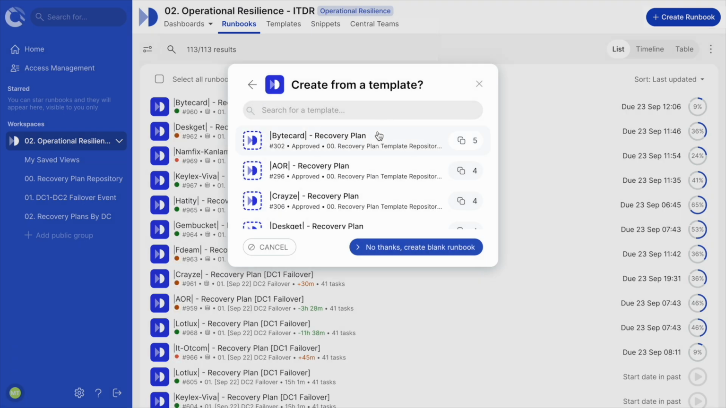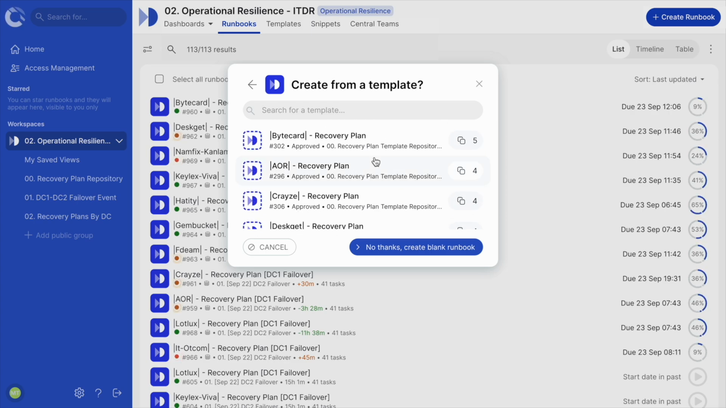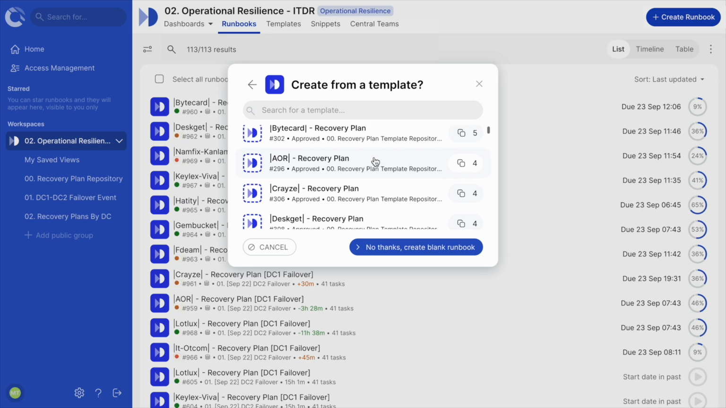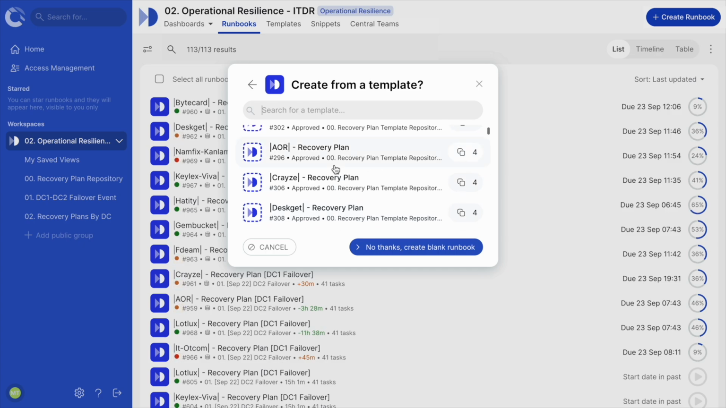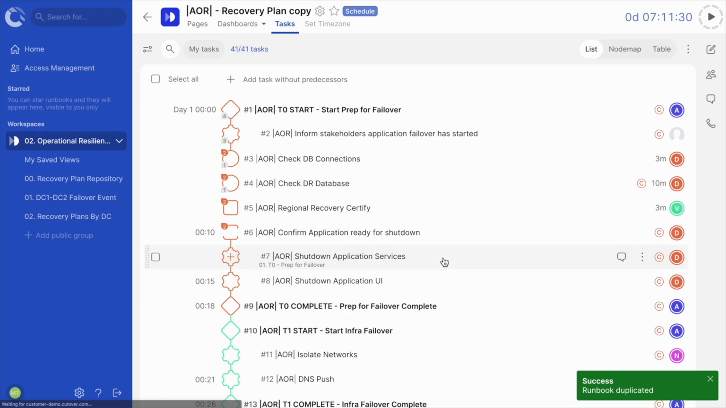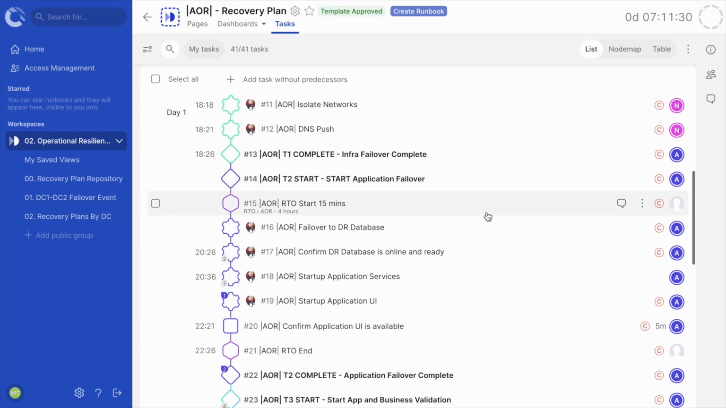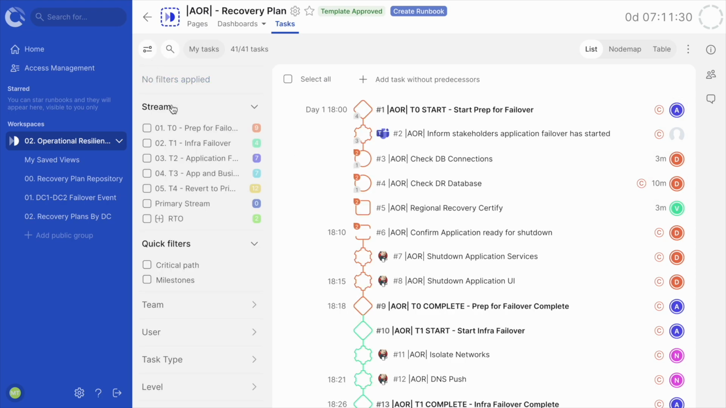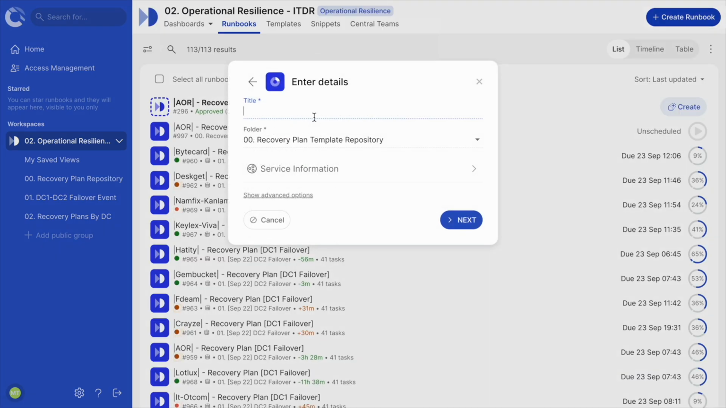On the next screen, I can choose between a blank runbook or a pre-configured template, if templates are available. A template is a pre-made runbook that can be duplicated and then tweaked for your needs. Templates offer a great way of streamlining the planning process to save you time. After choosing to create a runbook from a template, we can now see we have a runbook already populated with tasks, streams, and other preset parameters. Pretty cool, right? Okay, let's go back and build a blank runbook from scratch this time.